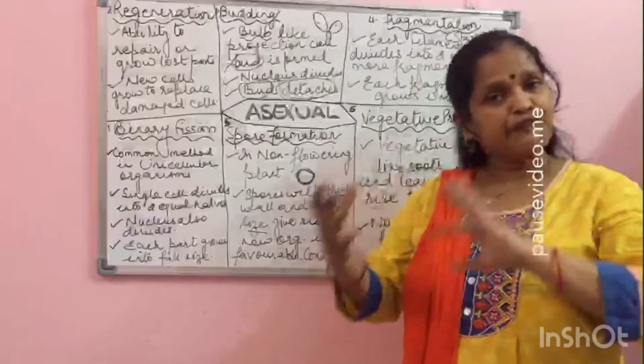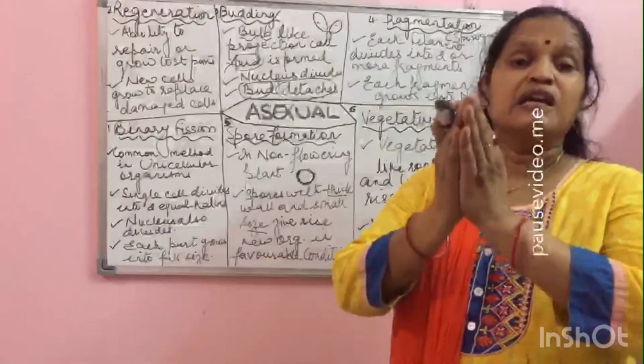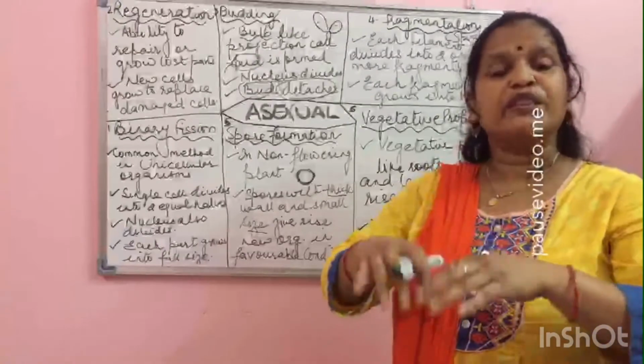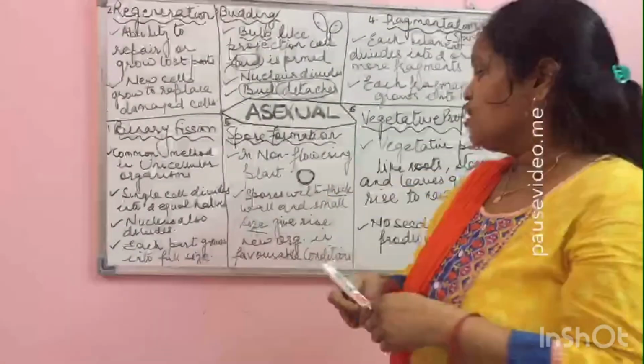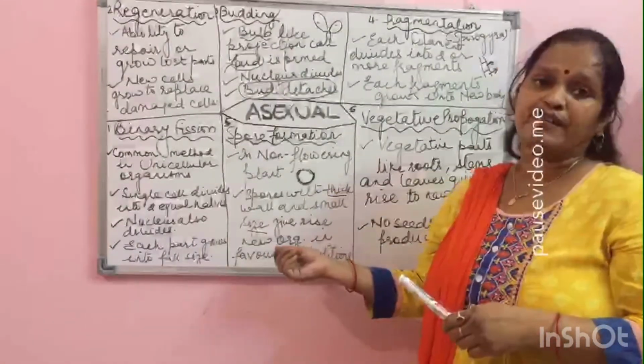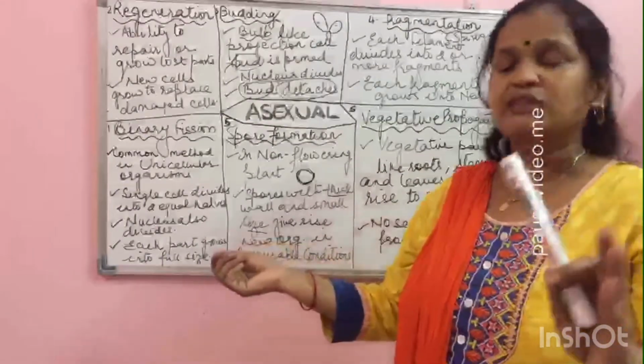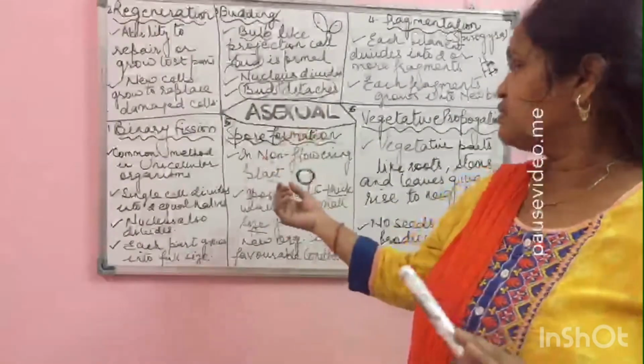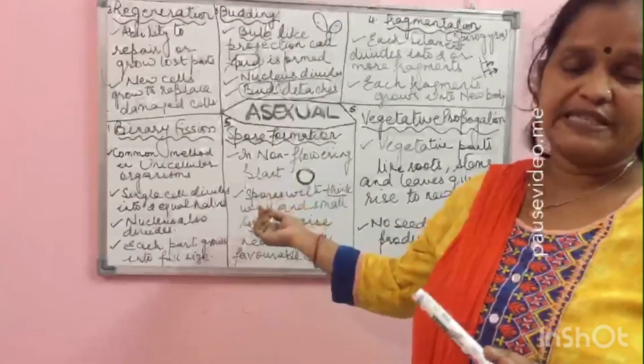So under unfavorable conditions they try to survive, and when the conditions are favorable, the spores give rise to the new organisms. Now let us understand this with the help of the diagram.